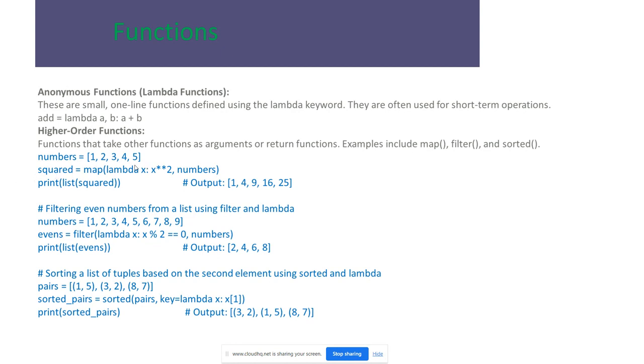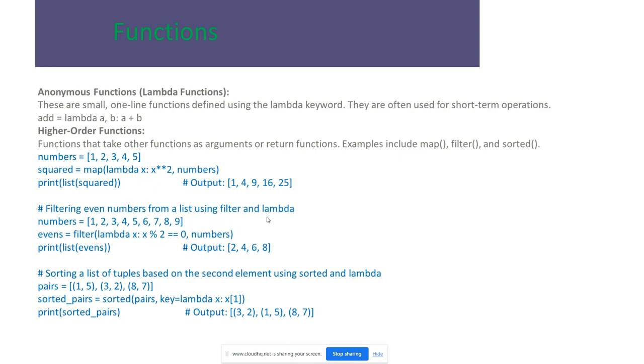Numbers we are assigning 1 to 5, and we are taking the square of the numbers, and we get the list like that: 1, 4, 9, 16, 25. The x value is 1, 1 squared is 1, 2 squared is 4, and 3 squared is 9. Double star means square, and 4 squared is 16, and 5 squared is 25.